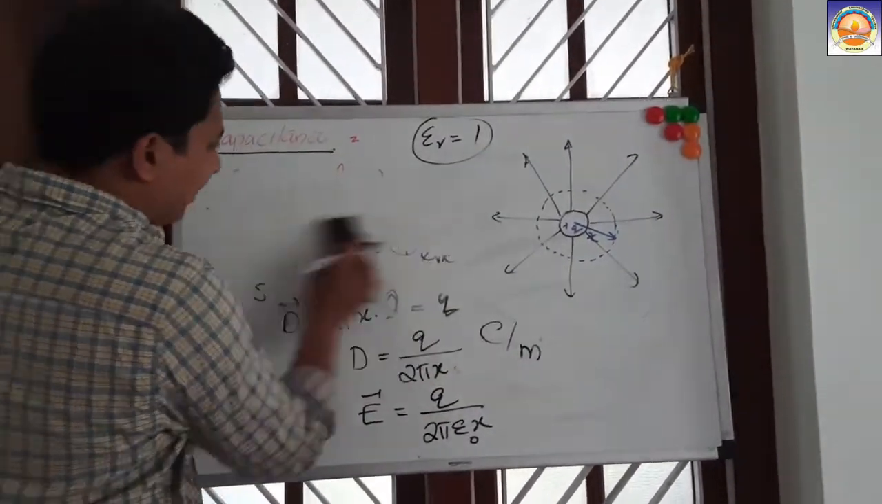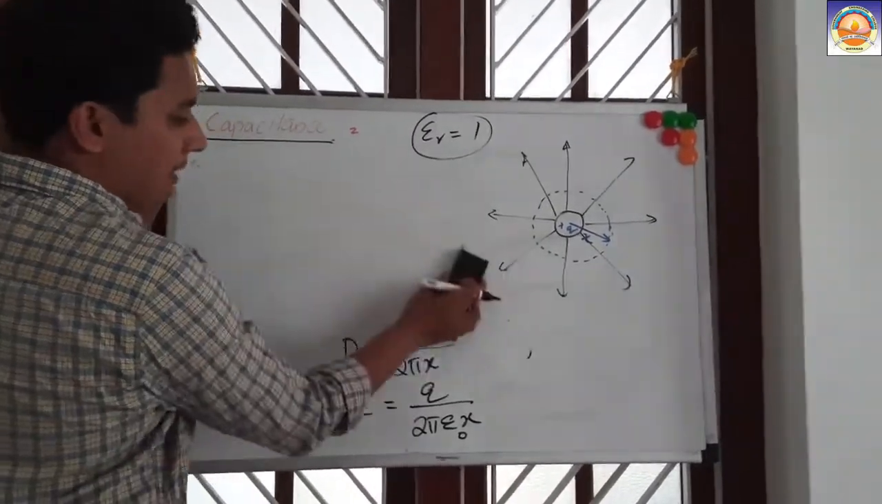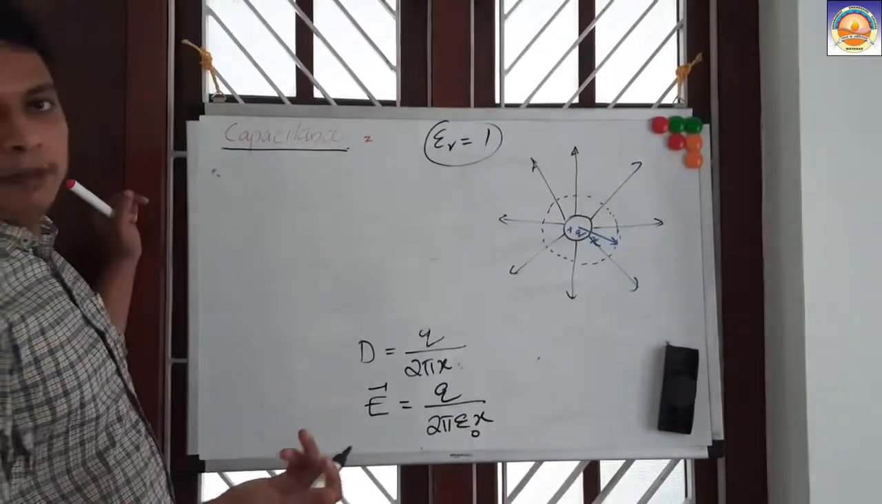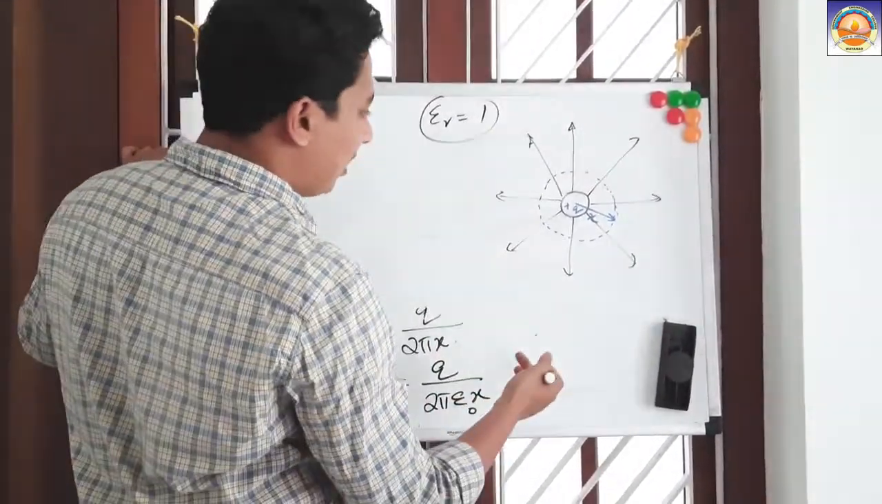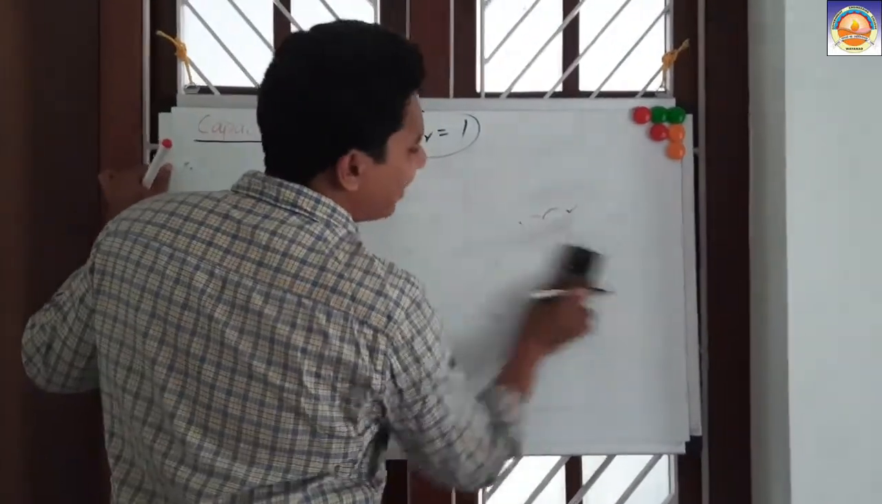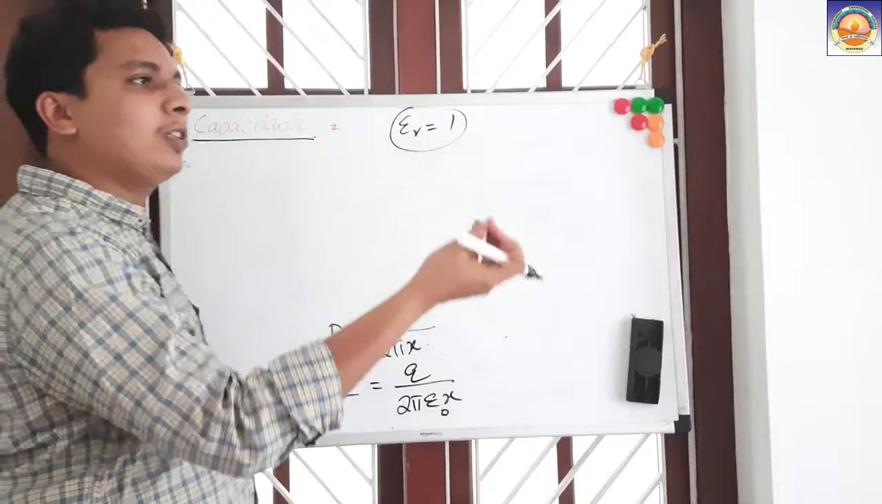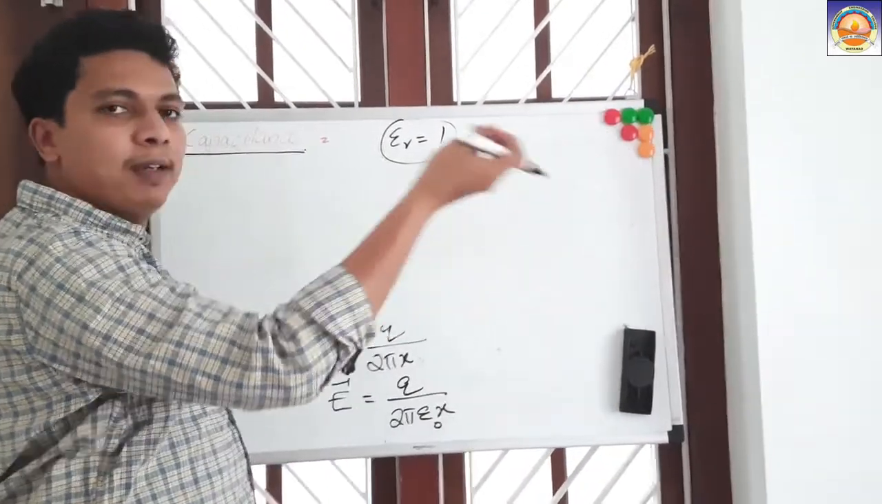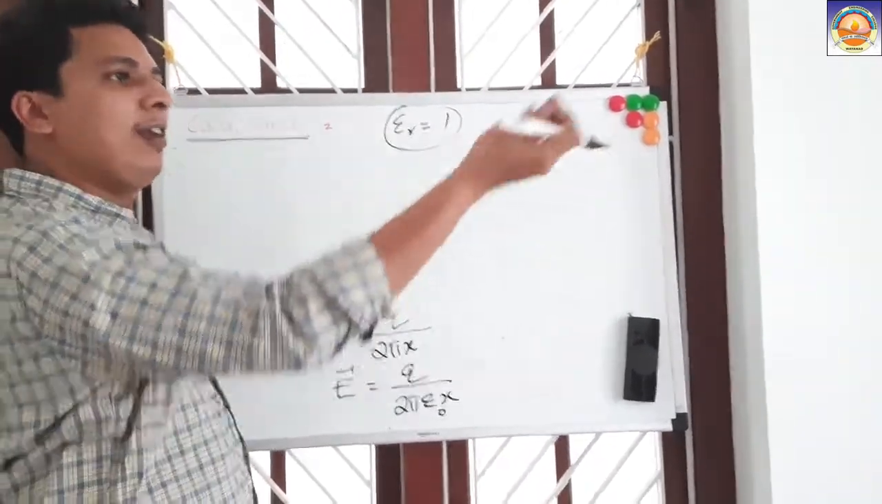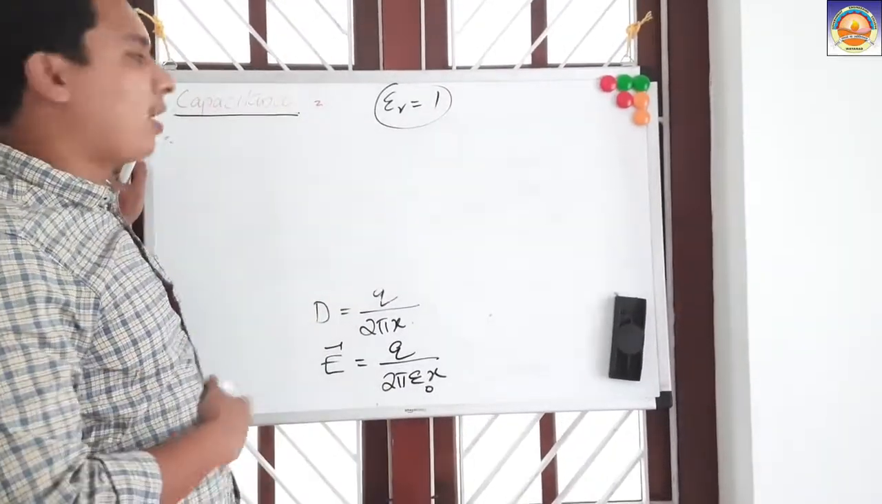Now, capacitance is given by charge per potential, and we have to get the potential. Now let us get into the derivation of potential. How can we derive potential? What is meant by potential? Potential is the work done in taking a charge from one place to another under an electric field. That is what is meant by potential.